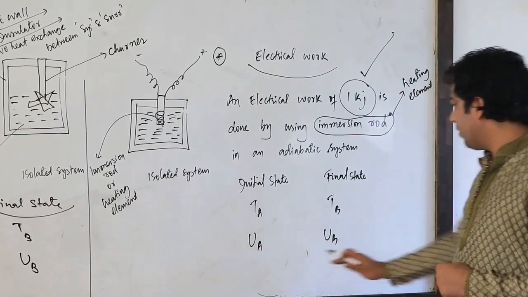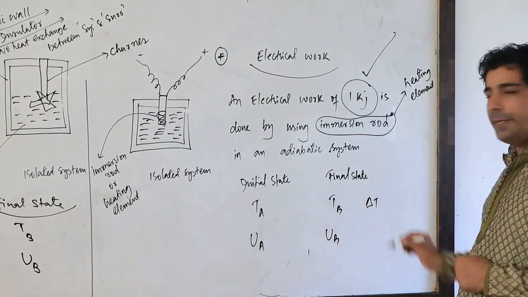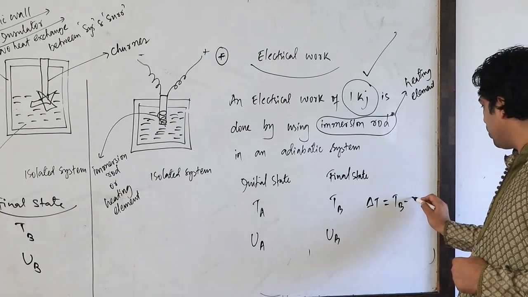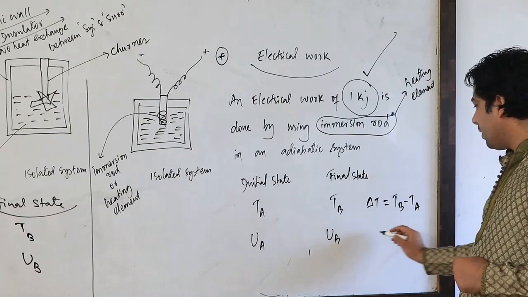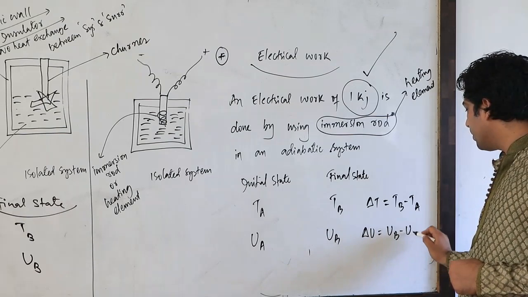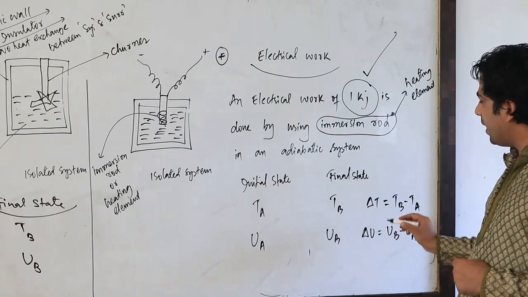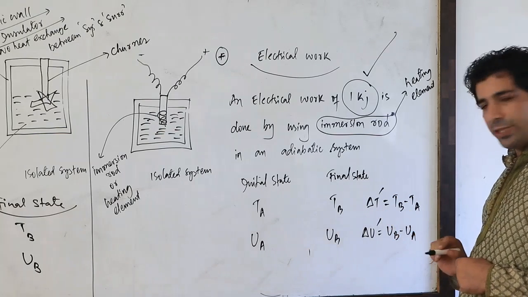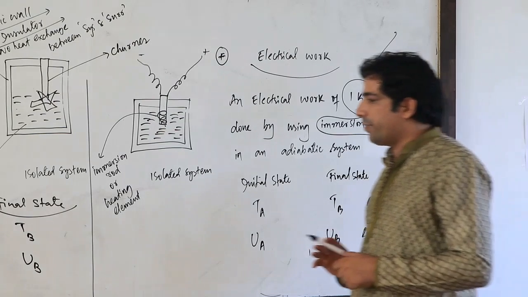So now tell me, my dear friends, what will be delta T, change in temperature? Final minus initial. And here the change in internal energy will be final minus initial. Let's call it delta T dash and this delta U dash, in order to make a difference.